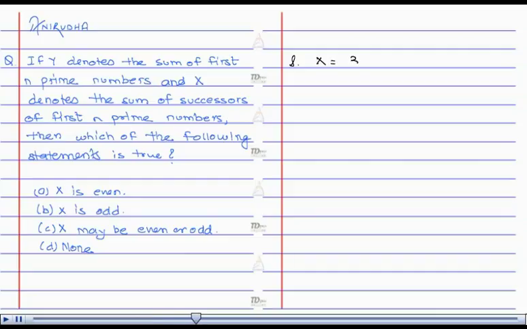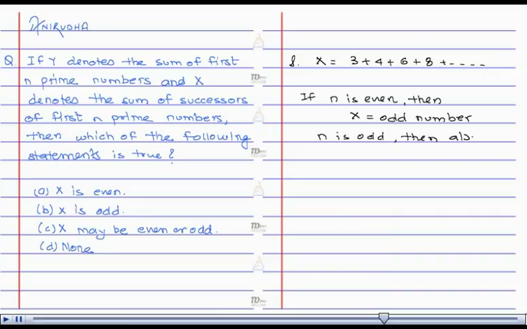to 3 plus 4 plus 6 plus 8 and so on. Now we can see that if n is even, then x is an odd number, and if n is odd, then also x is an odd number.